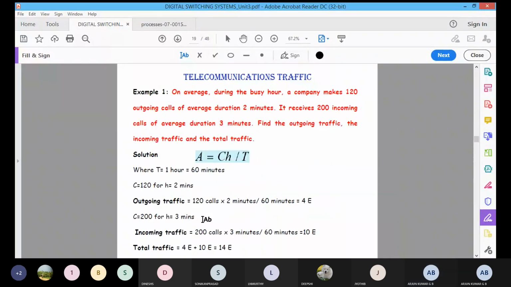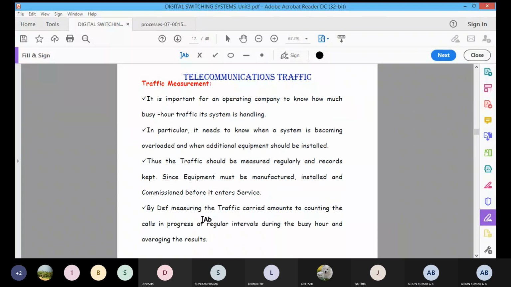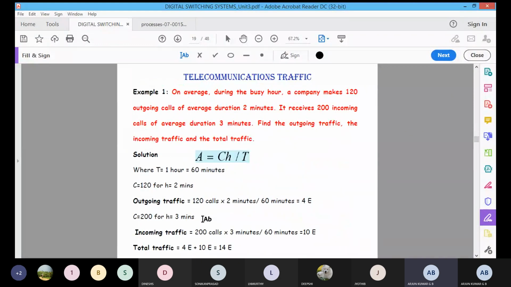Clear? Okay, then we directly move on to the problems. Take problem number 1. Please take down problem number 1.